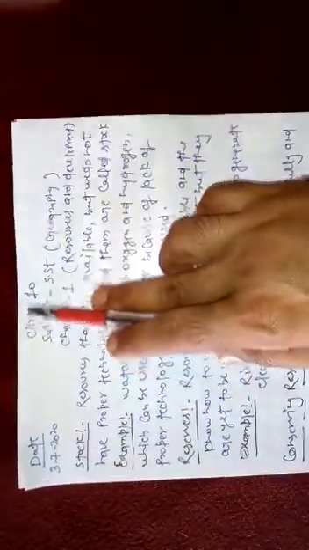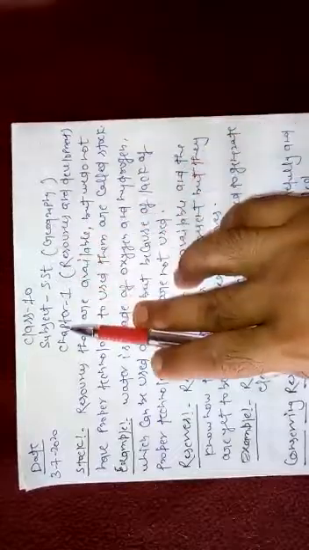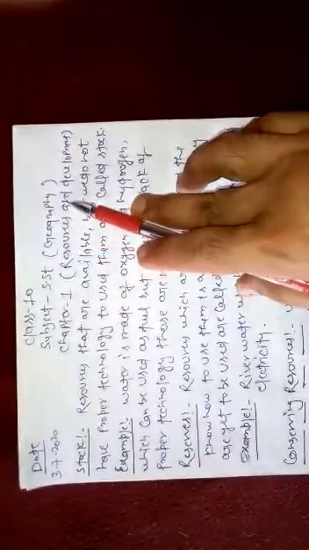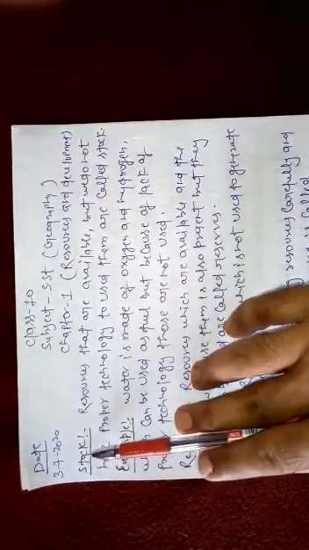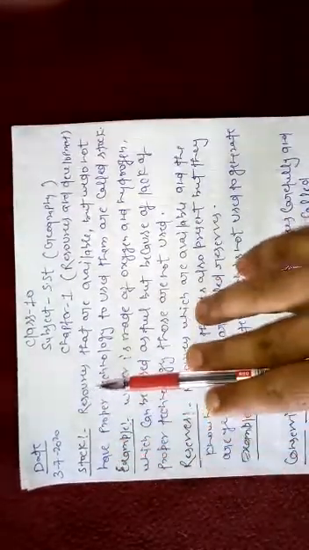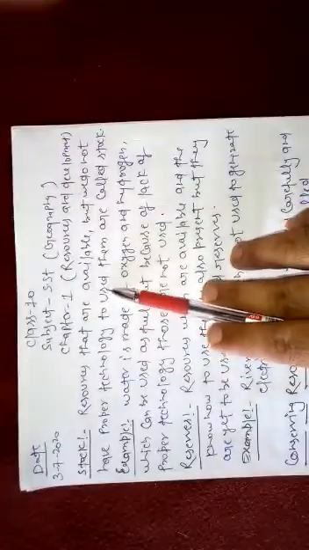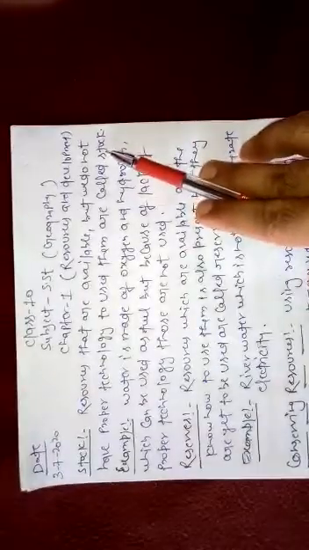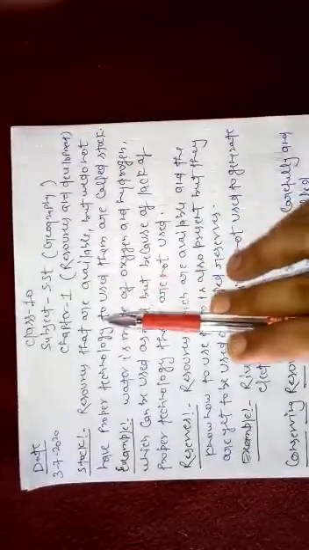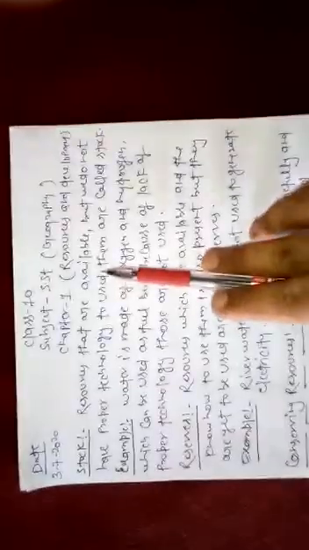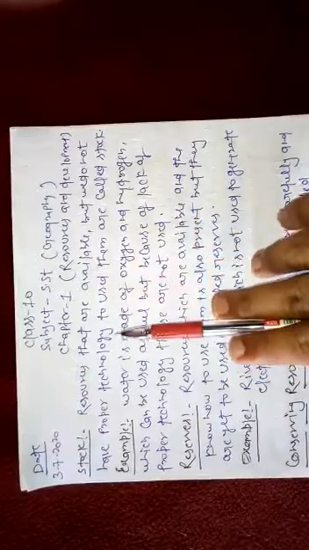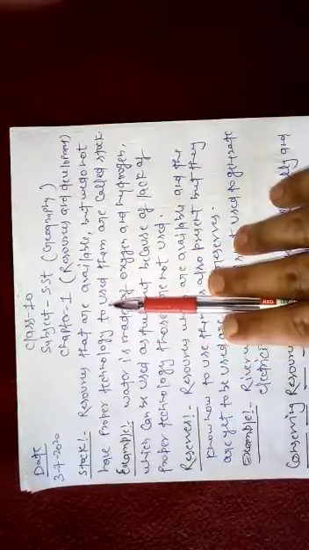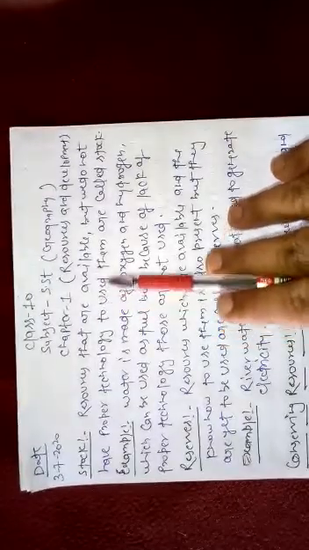Today we will discuss class 10 subject SST Geography, chapter 1st Resources and Development. Here we will discuss firstly stock. What is stock? Basically, resources that are available but we do not have proper technology to use them are called stock. Those things are present and available, but we do not have the proper technology or idea for the conversion process. That is called stock.